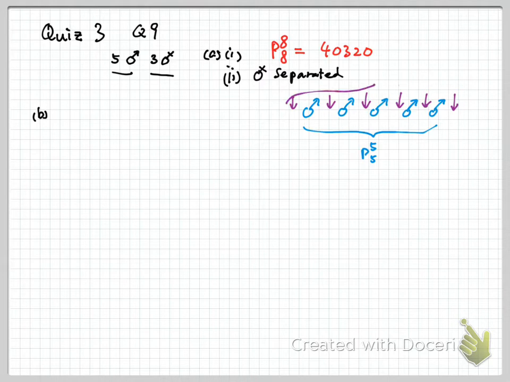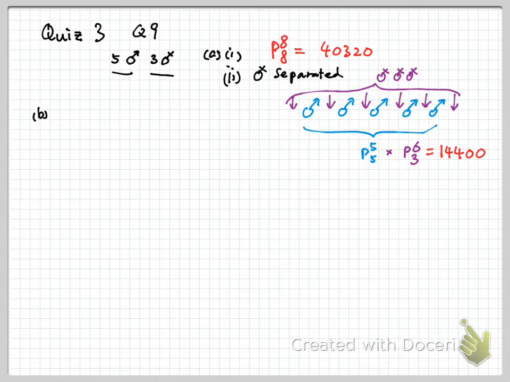Among these 6 positions, we are going to put the 3 actresses. To do that, we have 6P3 ways. There are 6 different positions, and we put 3 of them into the 6 positions. So it's the product of these two numbers, and the answer goes to 14400.